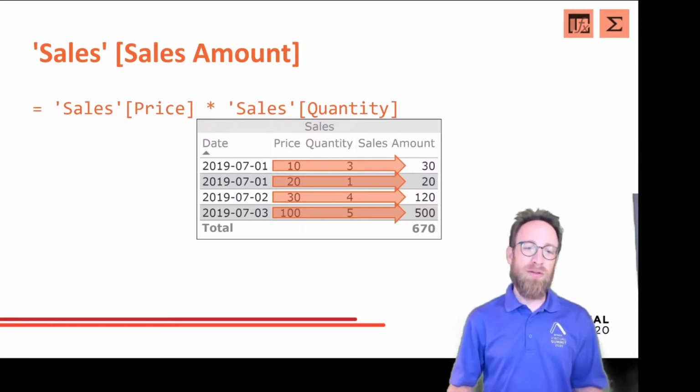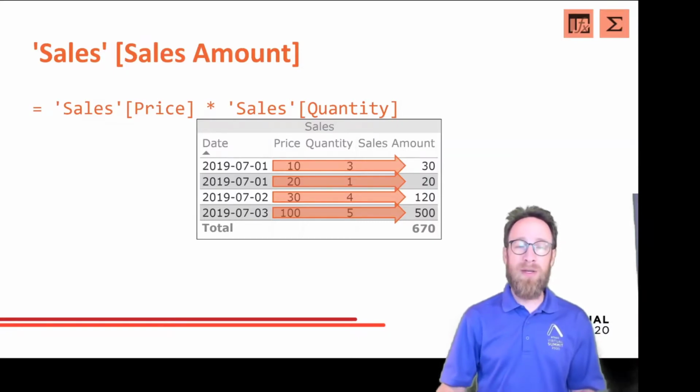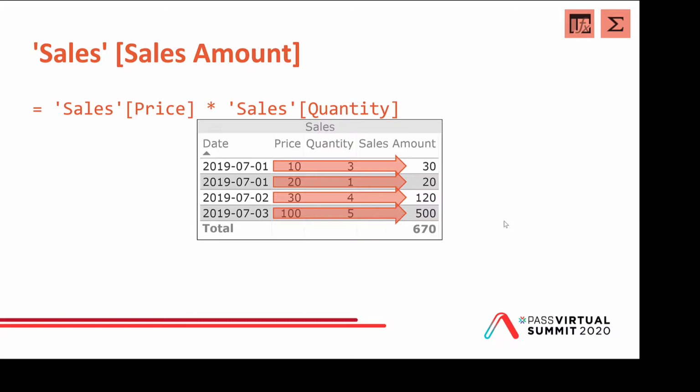If I show this result in a visual, then most probably we will also have a total at the end of the table, and this is calculated via the implicit measure. So the 670 is indeed the sum of 30 plus 20 plus 120 plus 500. So this is not calculated inside the calculated column, but with the help of the implicit measure.